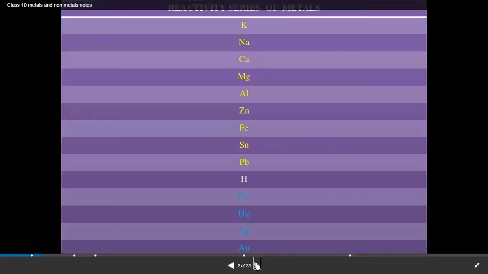Next, we will discuss the reactivity series of metals. Moving from top to bottom in the reactivity series, we go in order from the most reactive element to the least reactive element. Potassium and sodium are the most reactive elements. Calcium, magnesium, aluminium and zinc are the middle reactive elements. Zinc, iron, tin, lead and so on are the least reactive elements. Depending upon their reactivity, they are arranged in the reactivity series.